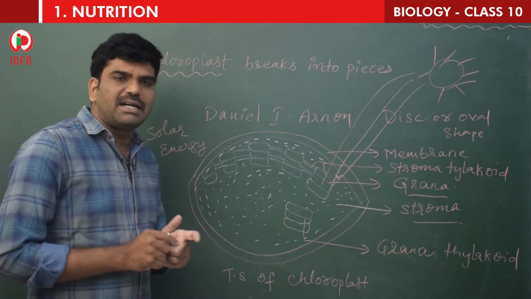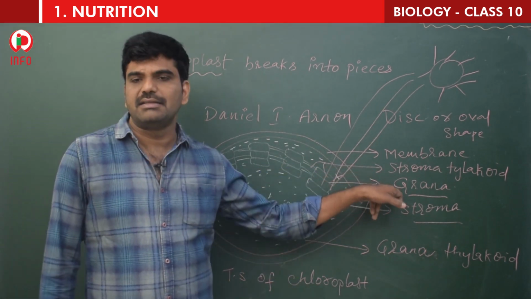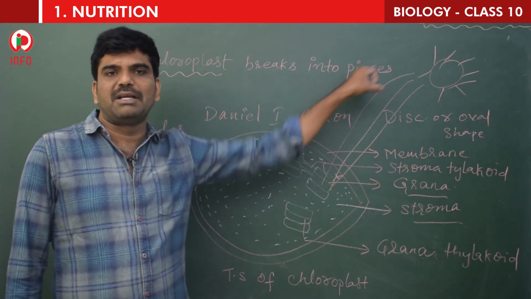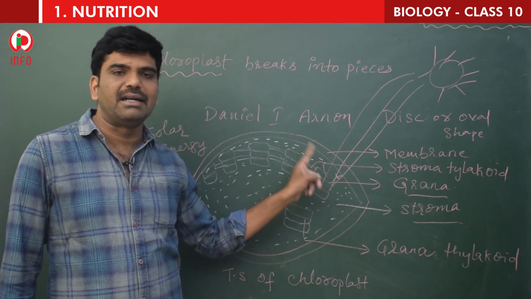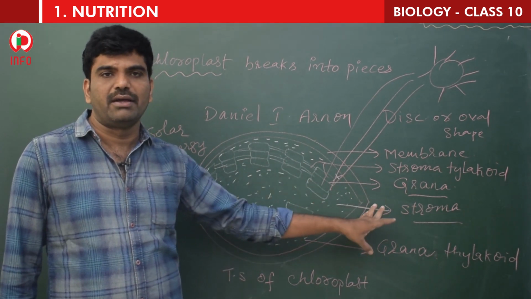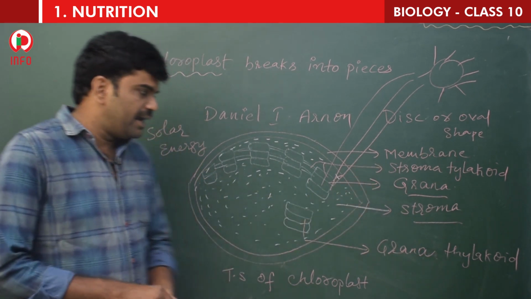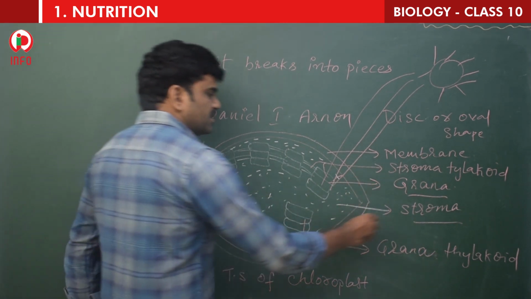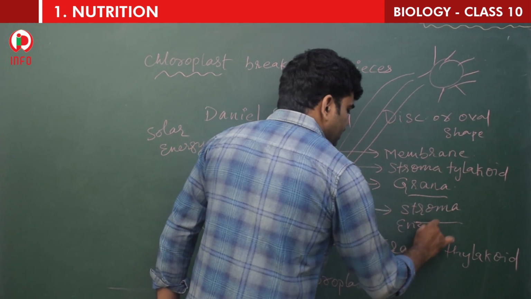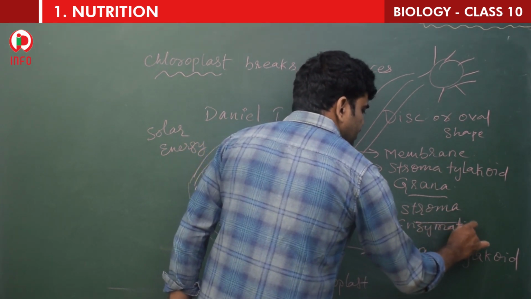So two main parts I told you already. Grana is the site for trapping solar energy. Stroma, the intermediary fluid or the liquid part, is responsible for enzymatic reactions. What is this, children? Enzymatic reactions.